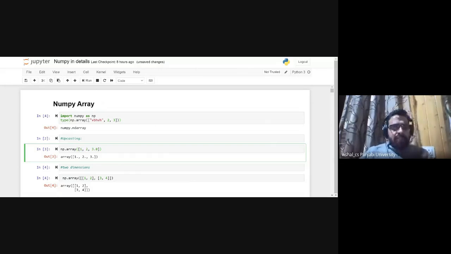When I pass 3.0 as a float type and the others as integers, it by default converts all the elements in this list into float. This is upcasting. That list contains both float and integer, and it converts it.